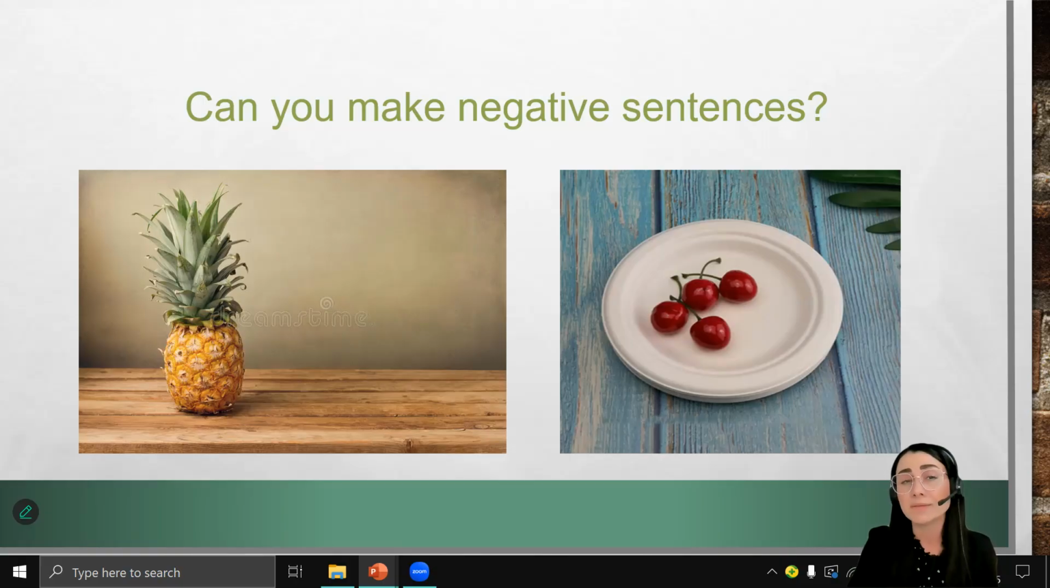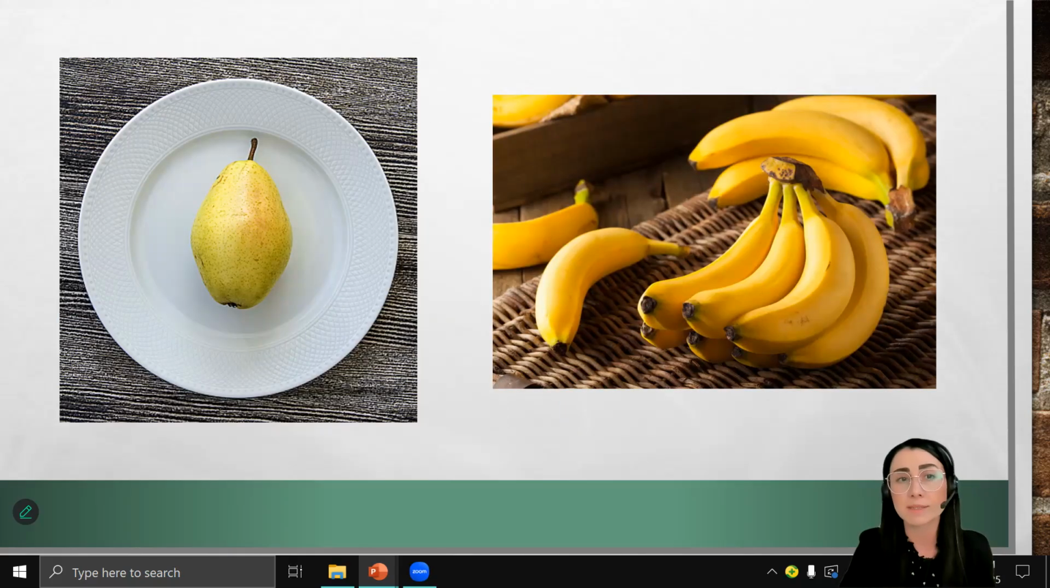To make negative sentences, we need to put the particle not after the verb to be. There is not, there are not. Or you can use short forms: there isn't, there aren't. For example, there isn't a pineapple on the table. There aren't 4 cherries on the plate. It's your turn now.